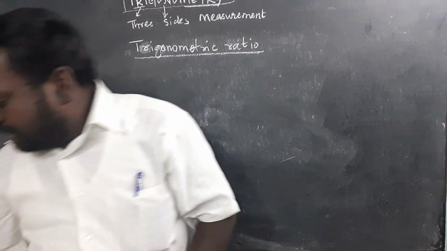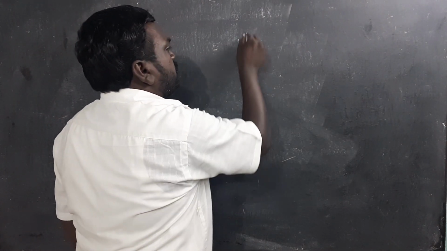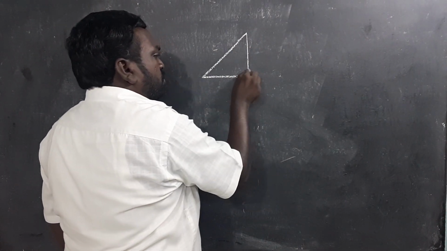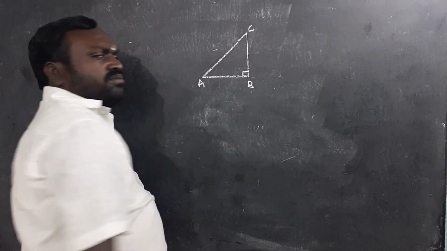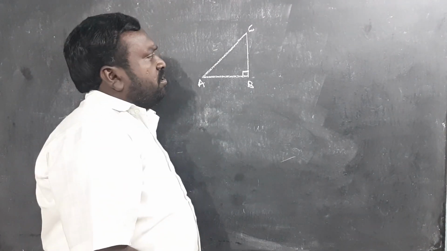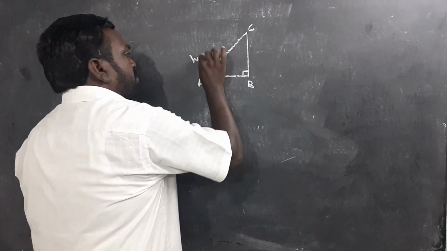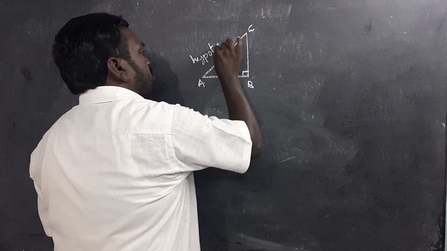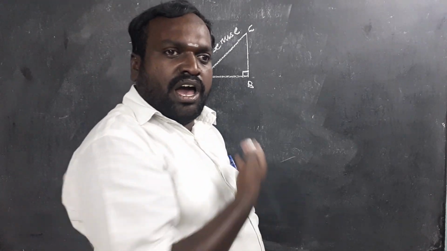So let me take a right angle triangle. Right angle at B, I'll name the other vertices A and C. You know very well that a right angle triangle has three sides. The biggest side of a right angle triangle we call the hypotenuse.